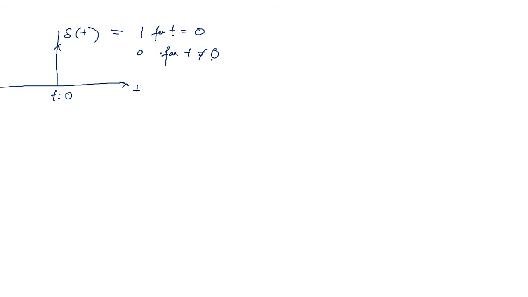I want to formulate a delta function. Say I want to draw one delta function, the unit impulse function, that is delta of t, and this unit impulse function is valid at t equals to 0. So the mathematical equation of the impulse function is delta of t equals to 1 for t equals to 0, and 0 for t not equal to 0, so all points other than t equals to 0.